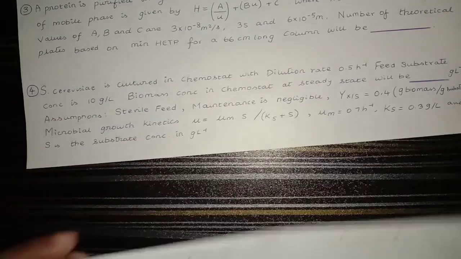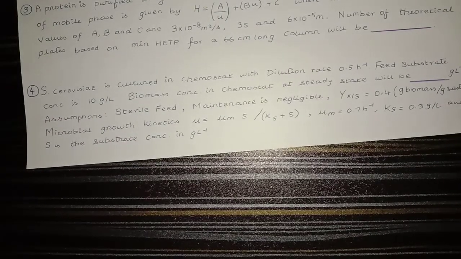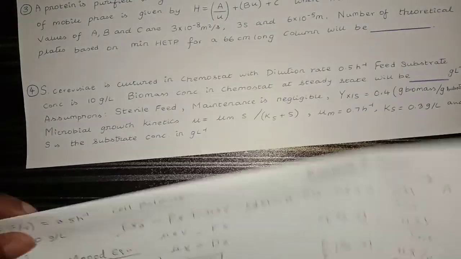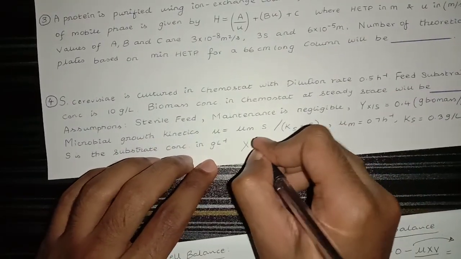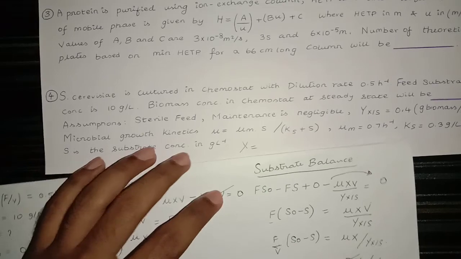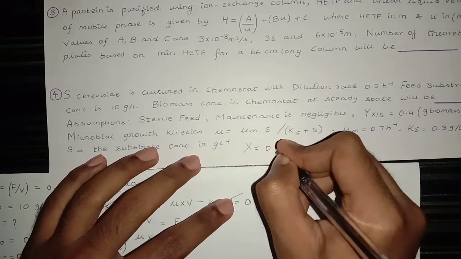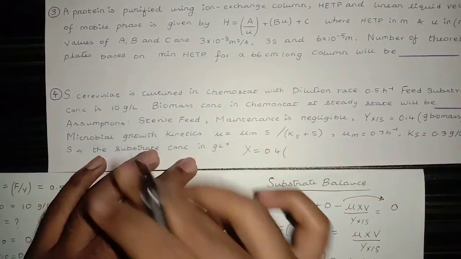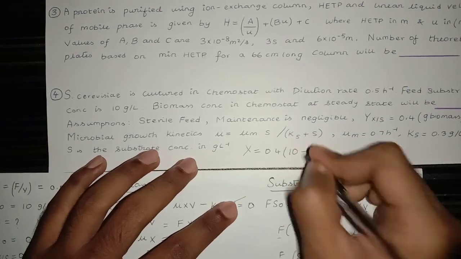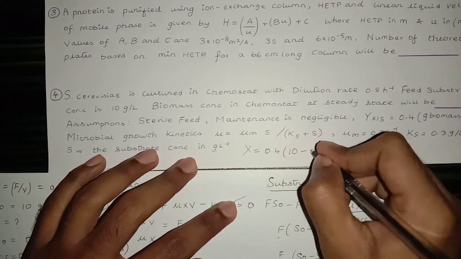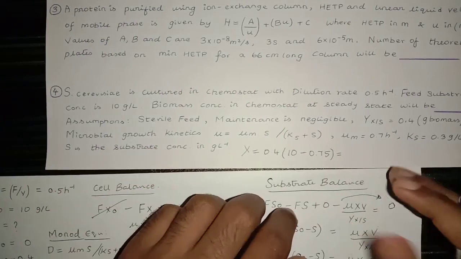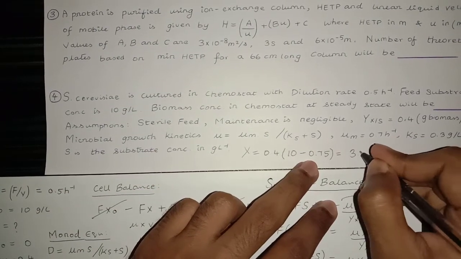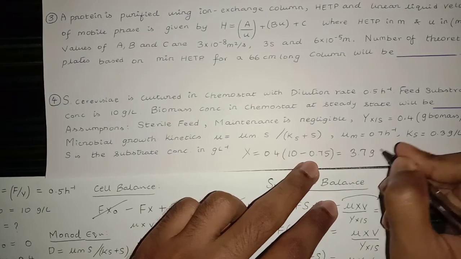Since we have everything, therefore the value of x is given by Y x bar S 0.4 times (S0 10 gram per liter minus 0.75 gram per liter), which is equal to 3.7 gram per liter.